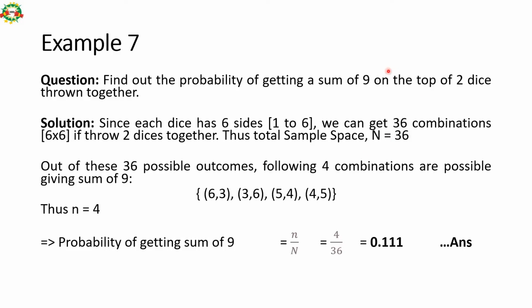If we want a score of 9, there are 4 possible outcomes: 6 plus 3, 3 plus 6, 5 plus 4 and 4 plus 5. If we get any of these 4 outcomes on the 2 dice, we get a sum of 9. So the probability of getting a sum of 9 is 4 divided by the total sample space 36, which is 0.111, or 11.1%.